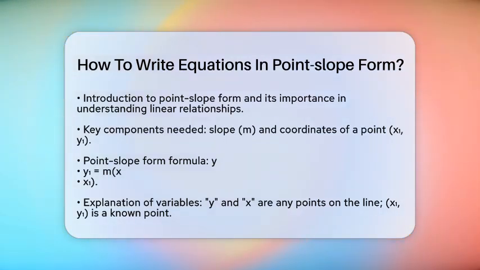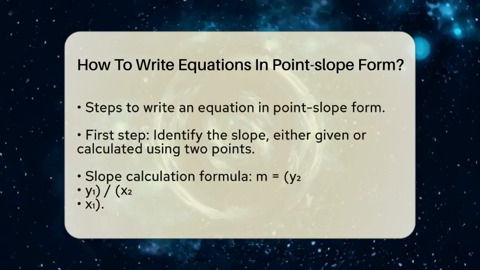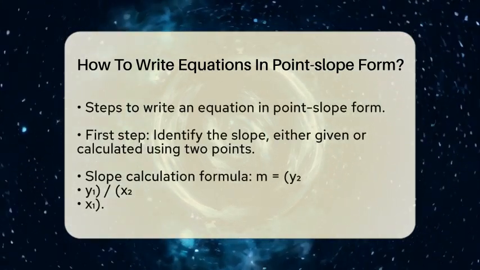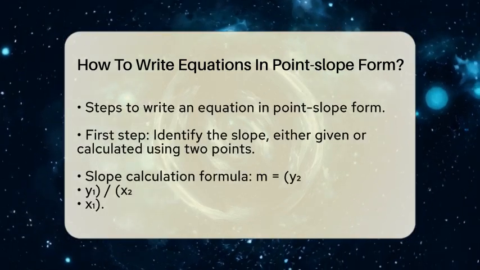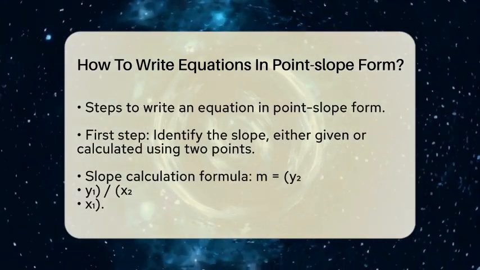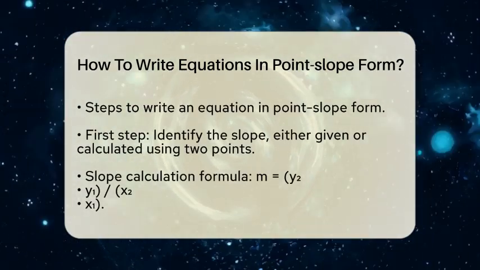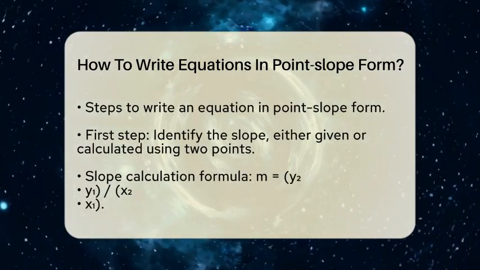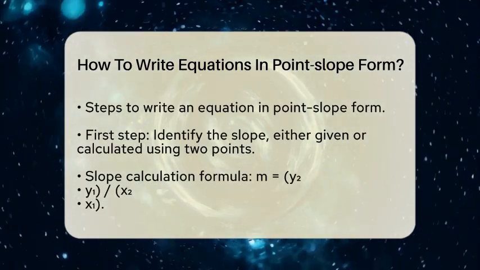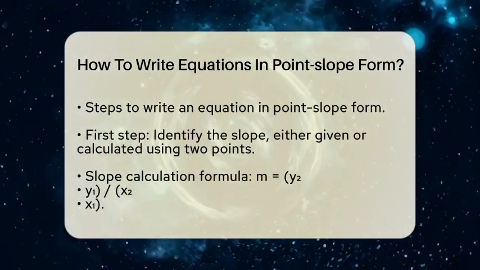In this formula, y and x are variables representing any point on the line. The coordinates x1, y1 represent the known point that the line passes through, and m is the slope of the line. Now let's go through the steps to write an equation in point-slope form.